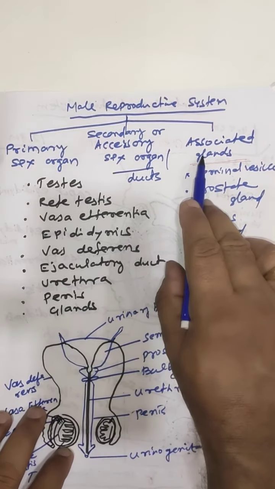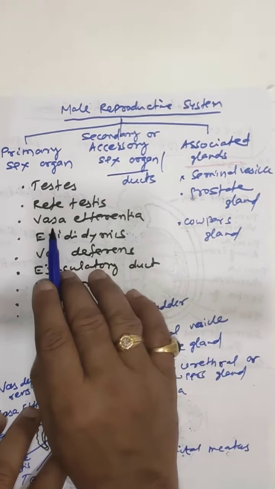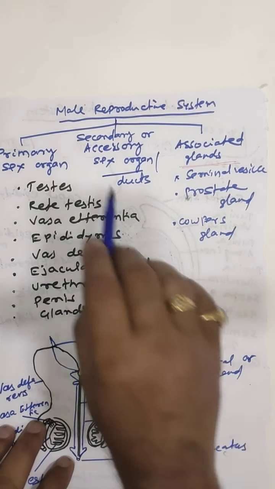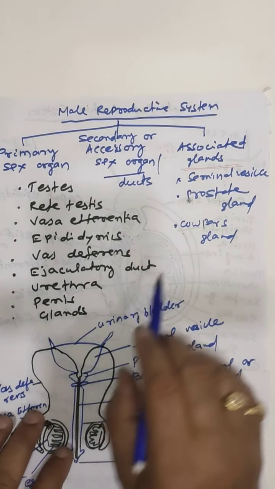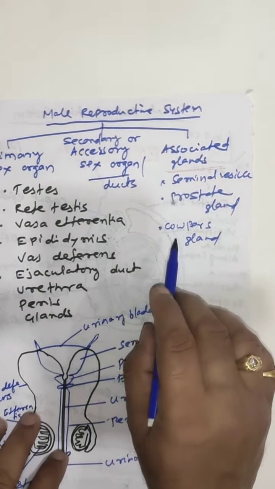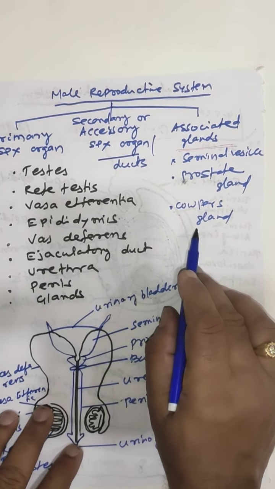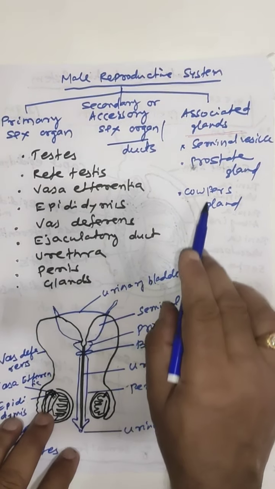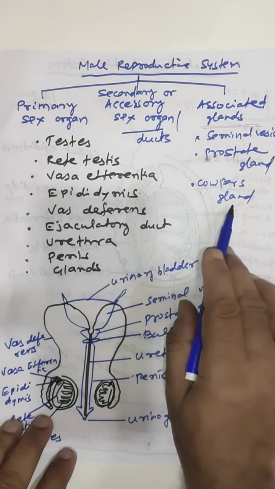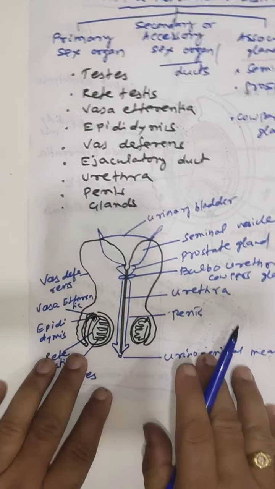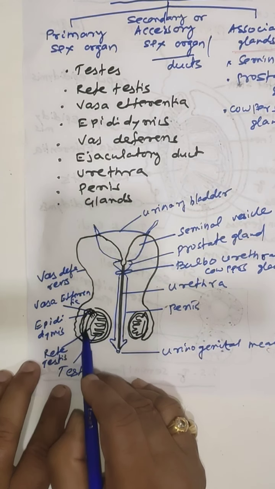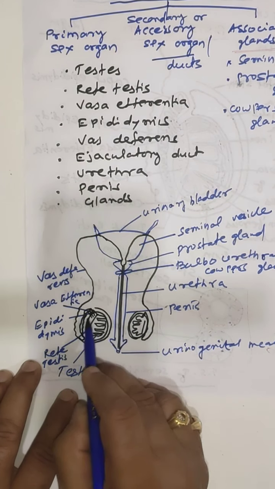Besides this, some glands are associated with the testis, with the male reproductive system. These are seminal vesicle, prostate gland and Cowper's gland or bulbourethral gland. Now see the diagram. Testis, here one pair of testis is found.